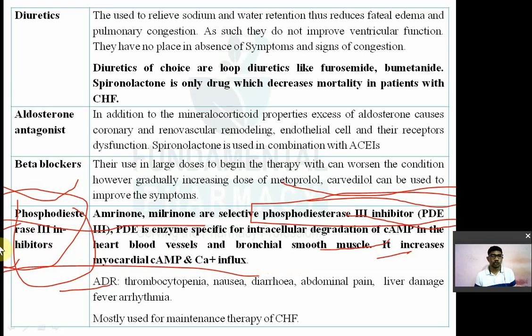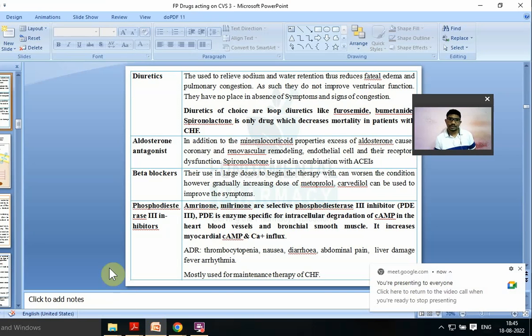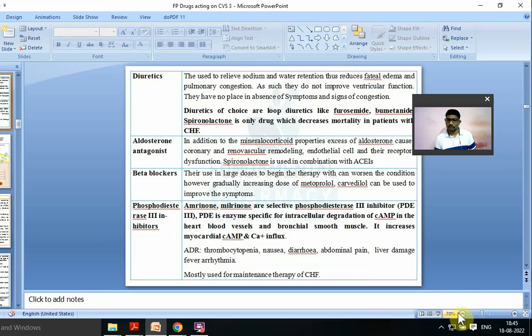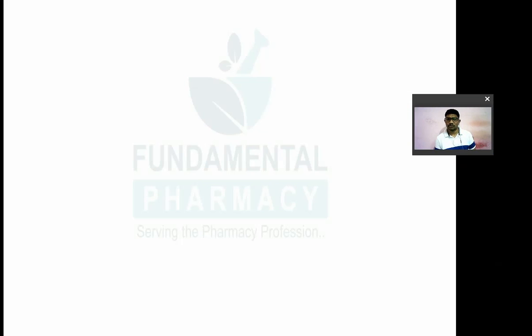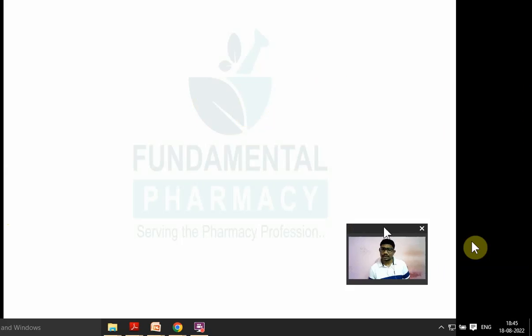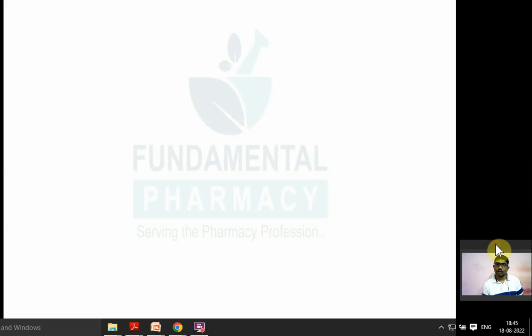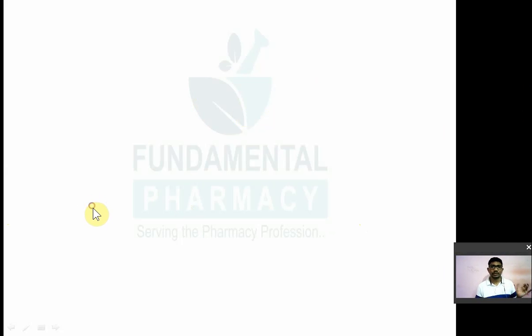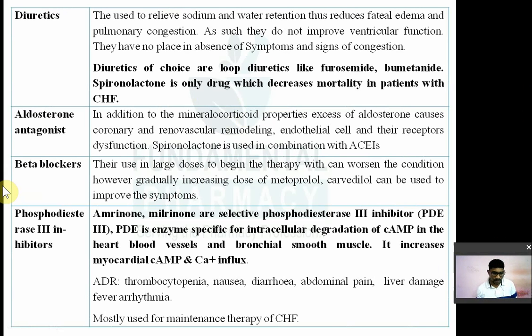Phosphodiesterase 5 is involved in the regulation of blood flow. Phosphodiesterase 3 is present in the heart, blood vessels, bronchial smooth muscle, etc. Phosphodiesterase 5 enzyme is found in the corpus cavernosum of the penile smooth muscle. Phosphodiesterase 5 inhibitors like sildenafil, tadalafil, etc., are used in erectile dysfunction.